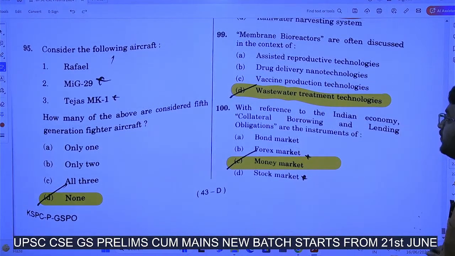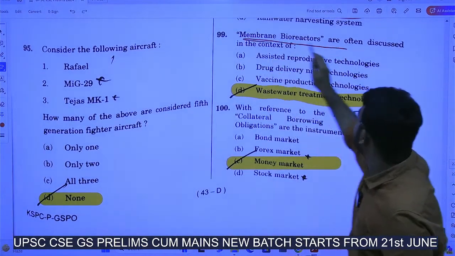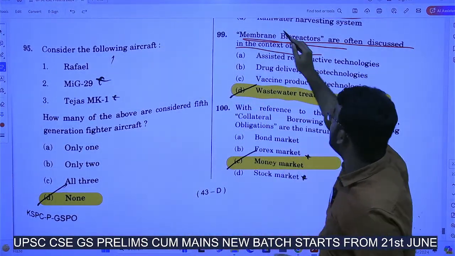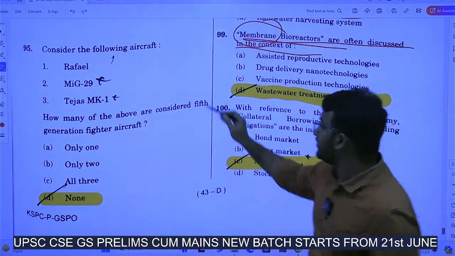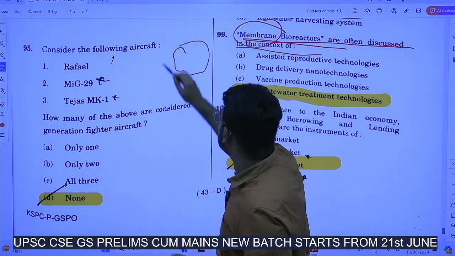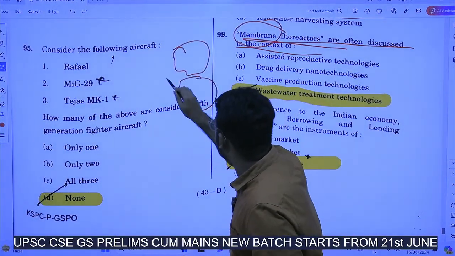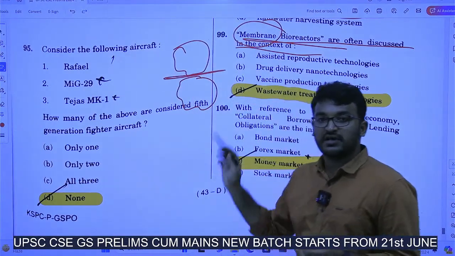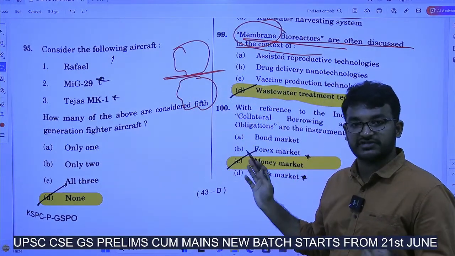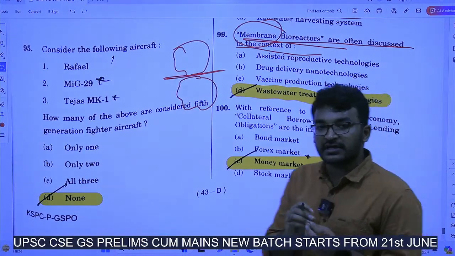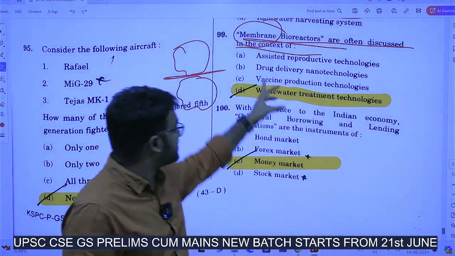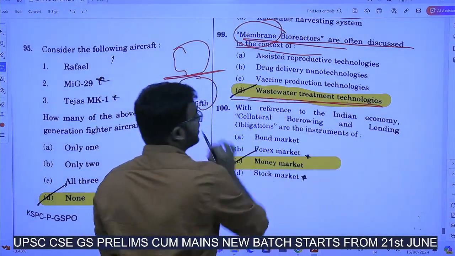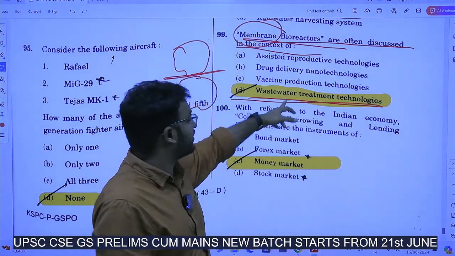Next. Membrane bioreactors are often discussed in the context of, see this membrane. Membrane means here something is present, here something is present. This is membrane. What happens using this osmosis or reverse osmosis, we can purify the water, right? So similarly, these membrane bioreactors are used in wastewater treatment technologies. Seeing the name itself, you can keep the answer here.